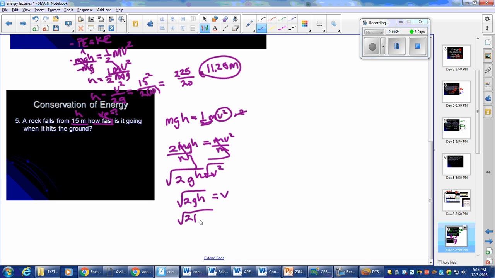So 2, what's gravity equal to? We're going to use 10 for simplicity. And our height was 15 meters, right? So 20 times 15, the square root of 300, is equal to my velocity.